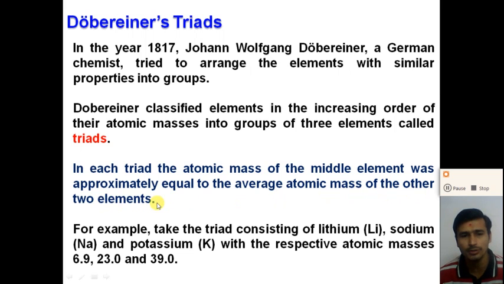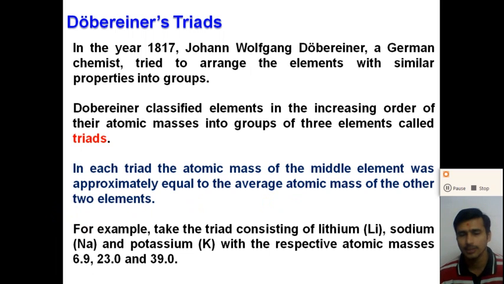the other two elements. So Döbereiner classified the elements in increasing order of their atomic mass into groups of three elements, right? And in this group of three elements, the atomic mass of the middle element was approximately equal to the average atomic mass of the other two elements.